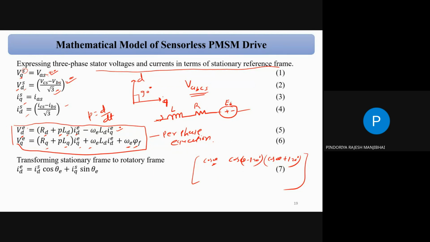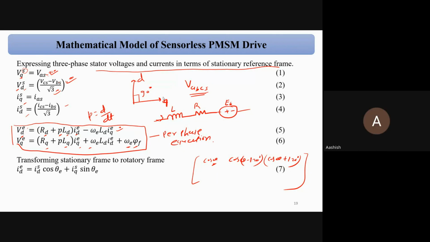So for the initial condition, I assume theta is 90 degrees. There is an angle between the D axis and Q axis, and voltage with current, both at 90 degrees, because as a standard, if your system is stationary and not rotating, the angle between your voltage and current is 90 degrees. Got it?